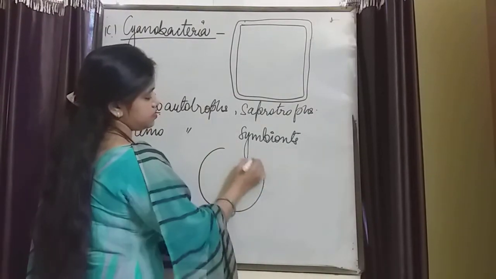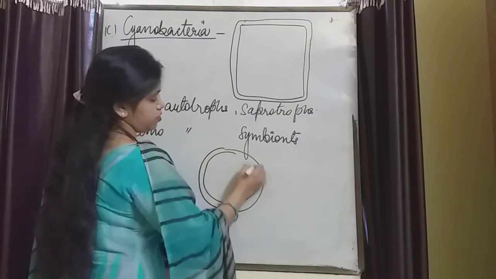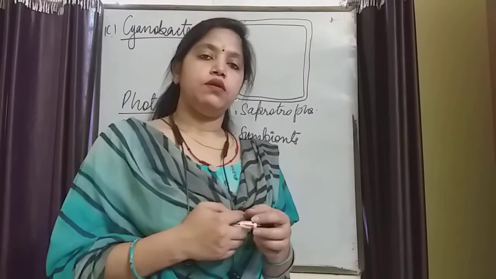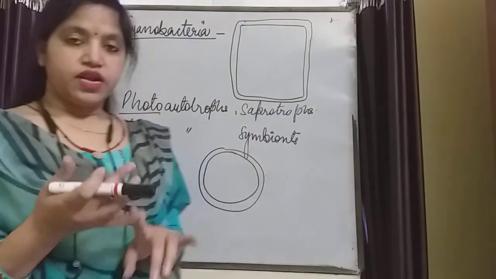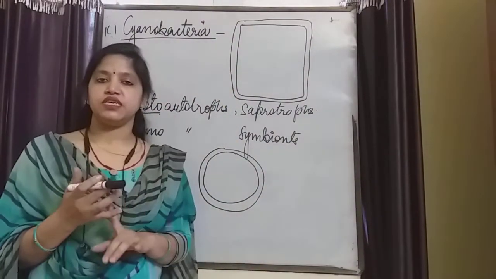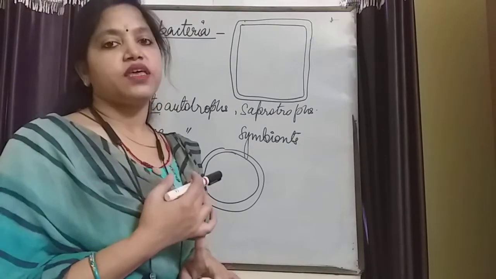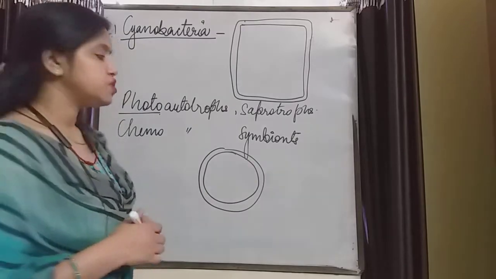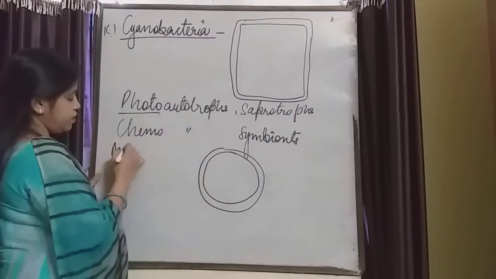Mycoplasma is lacking the cell wall. This is the only bacteria which doesn't have the cell wall. Right? Cyanobacteria has the cell wall. Eubacteria has the cell wall. Archaebacteria also has the cell wall. But the mycoplasma does not have the cell wall.